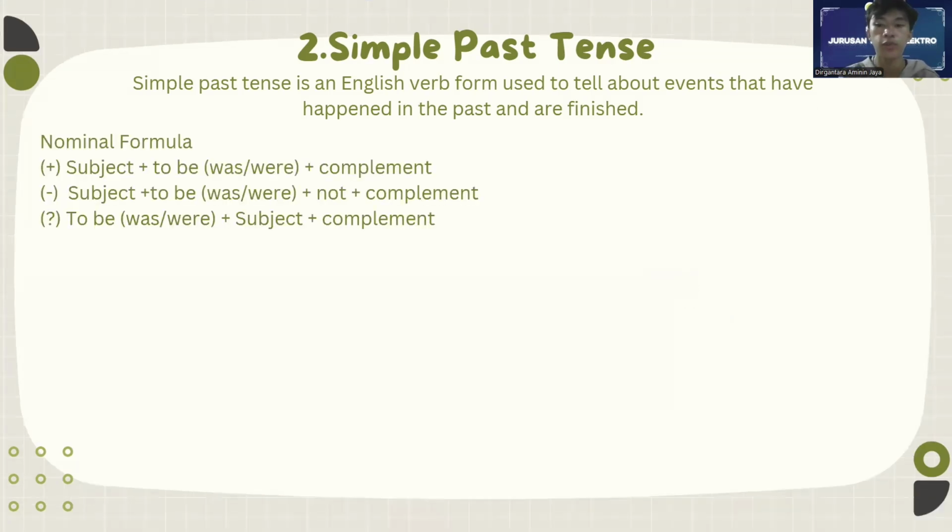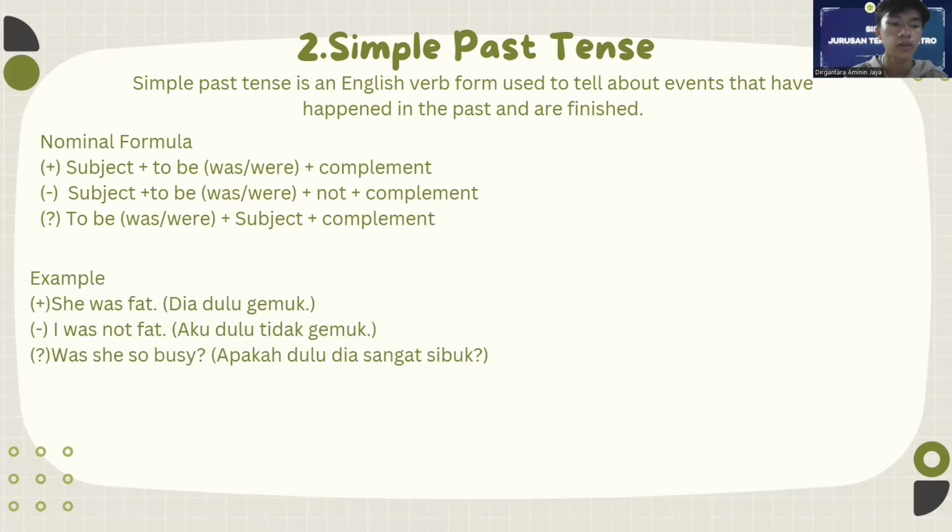Okay, for the nominal formula, the positive is subject plus to be, was or were, plus complement, and negative is subject plus to be, was or were, plus not plus complement. The interrogative is to be, was or were, plus subject plus complement. Okay, the example for positive is, she was fat. Negative, I was not fat. Interrogative, was she so busy?